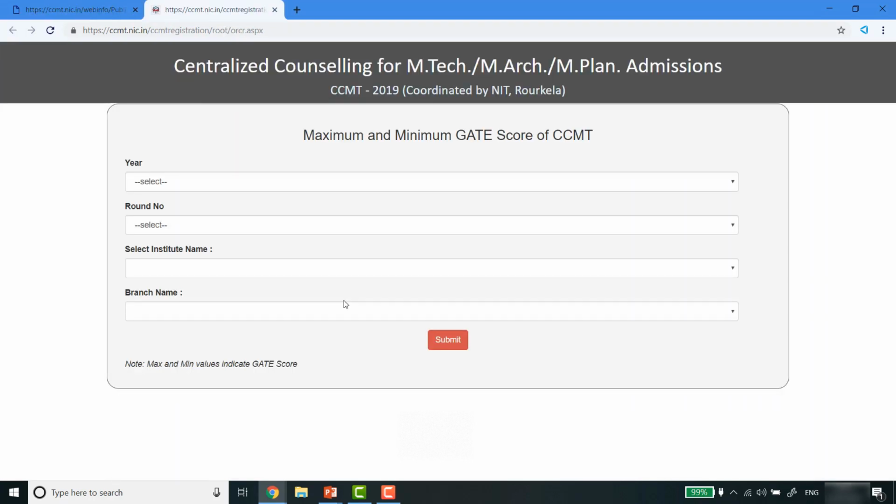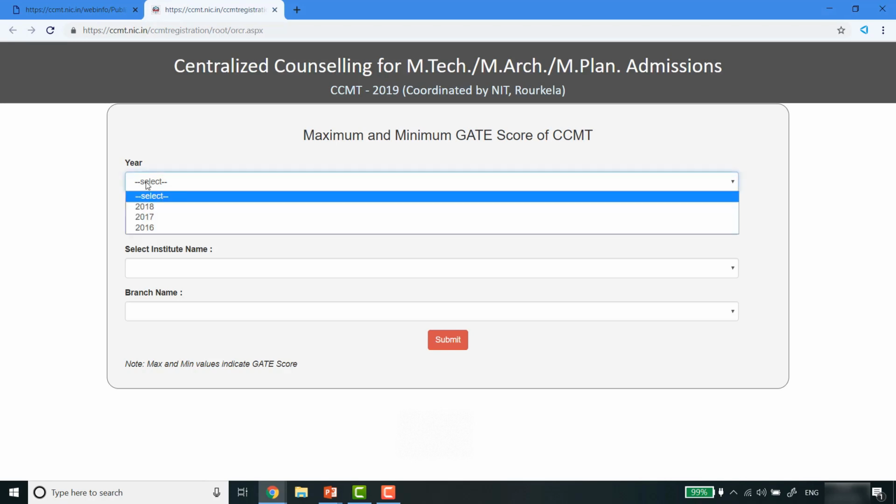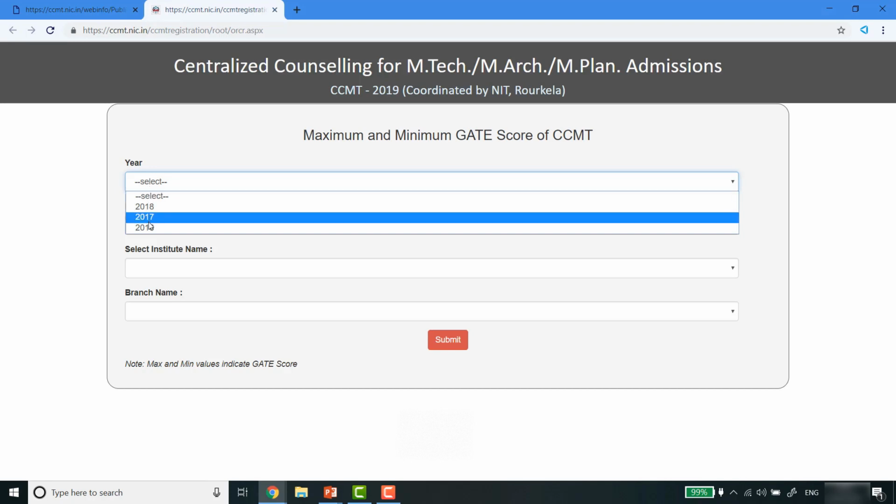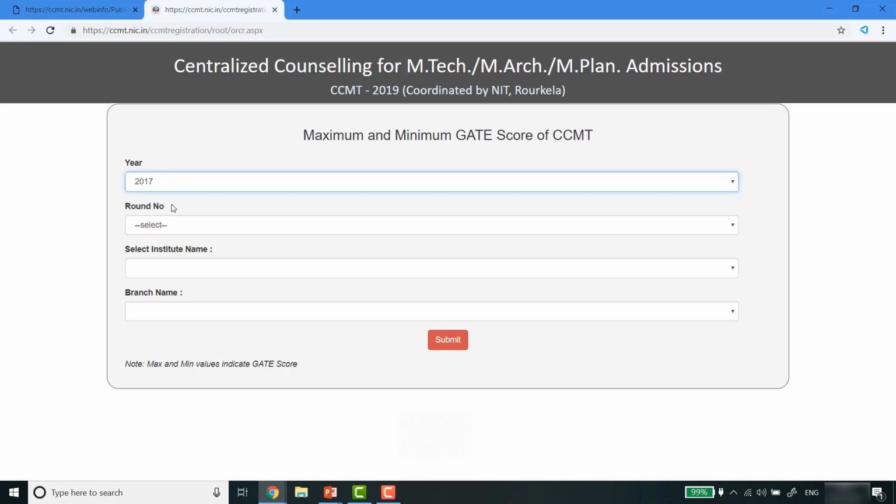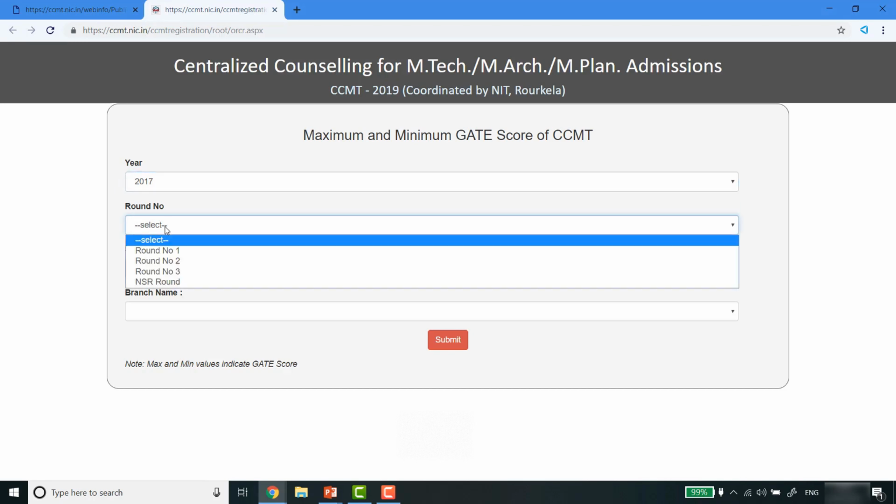If you press on this link, you will land on this page, where you will see the maximum and minimum GATE score of CCMT. Here the past 3 years of data have been given. For example, I click on the year 2017. Then I have to click the round number for which I want to see the maximum and minimum GATE score.